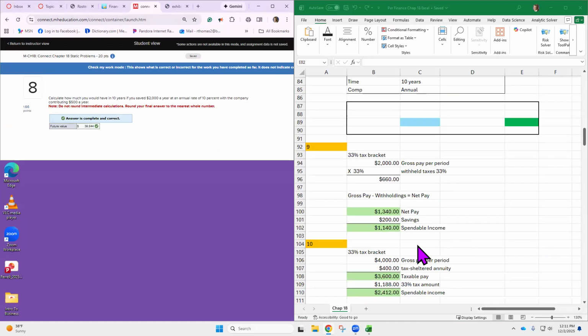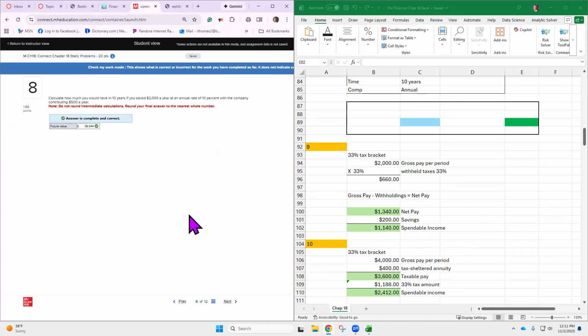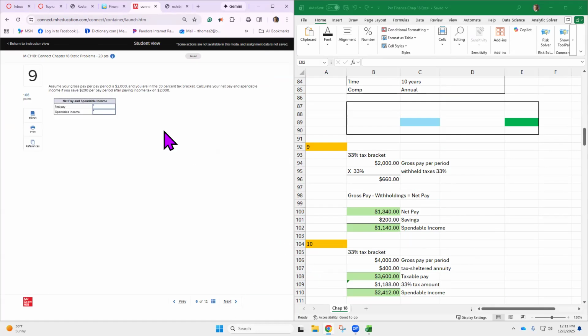All right. Number 9. Assume your gross pay per pay period is $2,000 and you're in a 33% federal income tax bracket. Calculate your net pay and spendable income if you save $200 per pay period after paying income tax on $2,000. So here's the amount that you are getting paid per pay period.